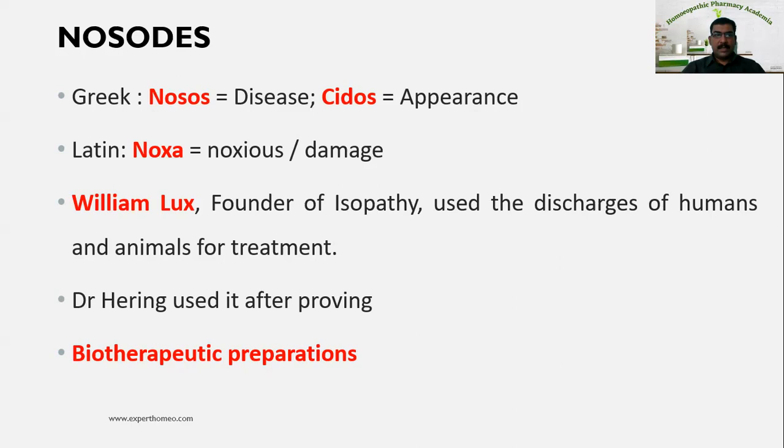Dr. William Lux, the founder of isopathy, used the discharges of humans and animals for treatment for the first time, and he is also known as the father of isopathy. Isopathy is nothing but when the same disease product is used to treat that particular disease.